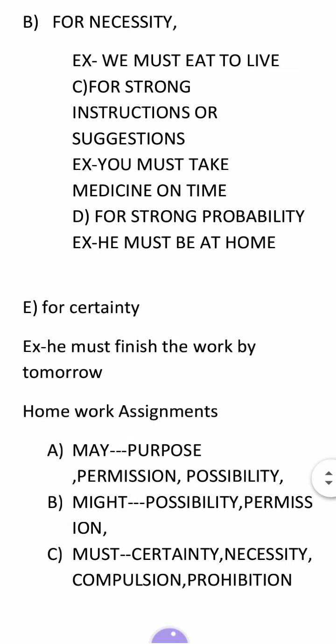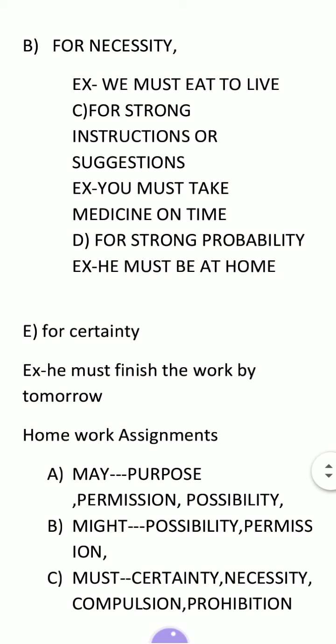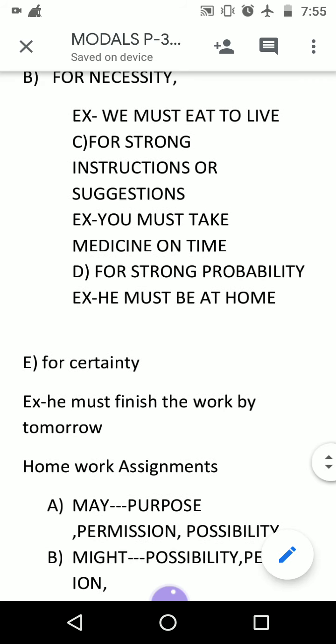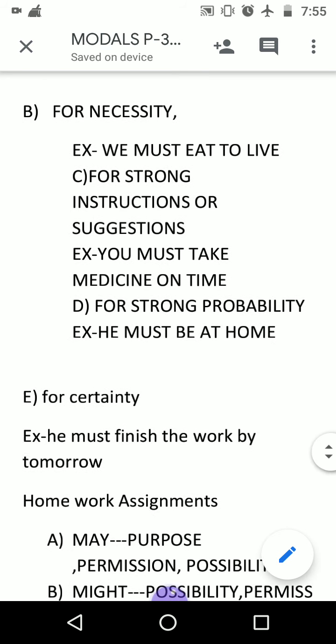Next one is for a strong probability. So must is also used to express strong probability, like he must be at home. So must always comes with might, with power, with a strong desire, with a strong instruction, with a strong determination. I must do this. She must leave the class. Like this kind of instruction is there, desire is there, necessity is there.